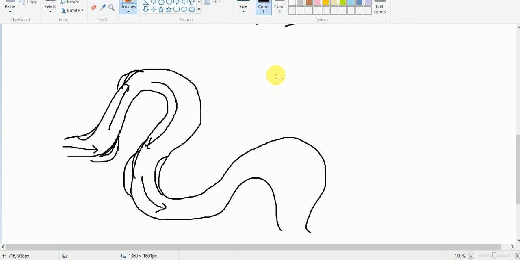And as the process continues for a long time, the sinuosity will be increased, the size of the loop will be increased like this.